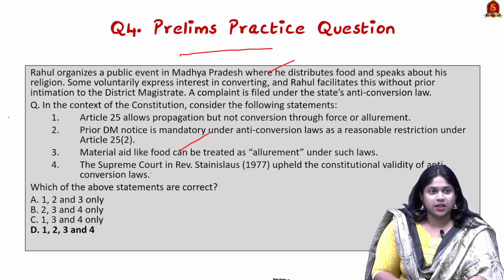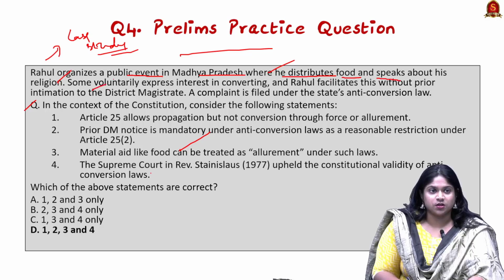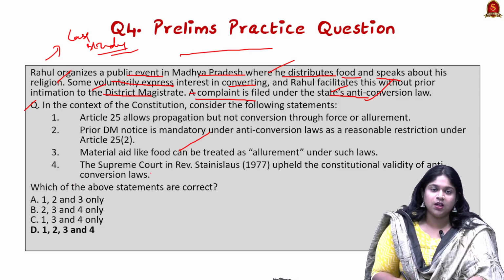Here I have given a case study. Let us read it. A person called Rahul organizes a public event in Madhya Pradesh where he distributes food and speaks about his religion. Some volunteers express interest in converting, and Rahul facilitates this without prior intimation to the district magistrate. A complaint is filed under the state's anti-conversion law. In the context of this scenario, let us understand the bill.